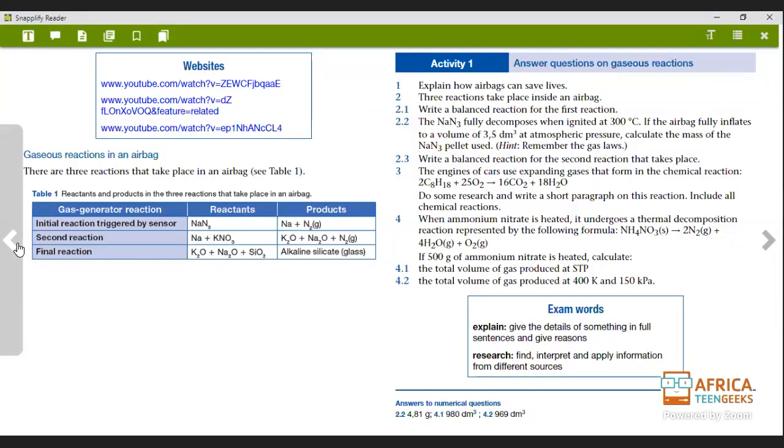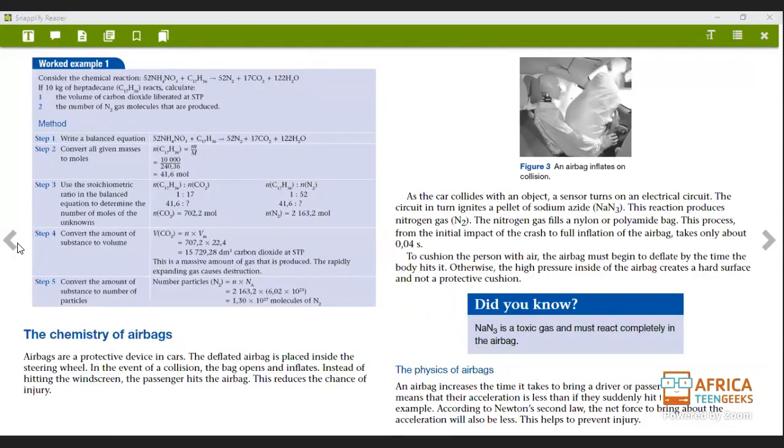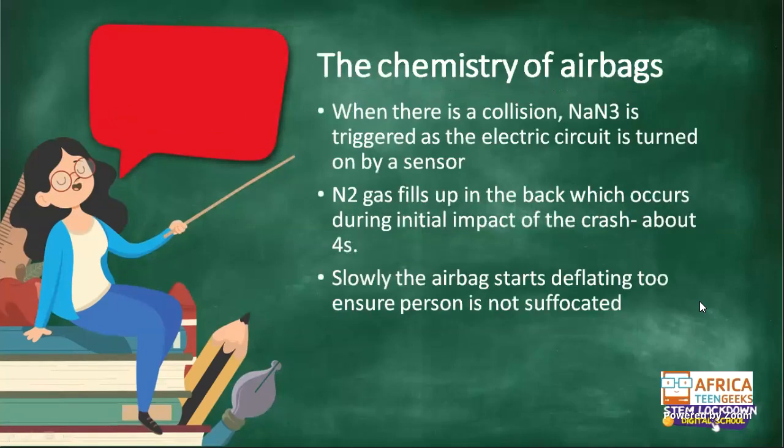We only have 3 minutes left, so I need to rush, okay? Okay, so the chemistry of airbags. When there is a collision, NaN3